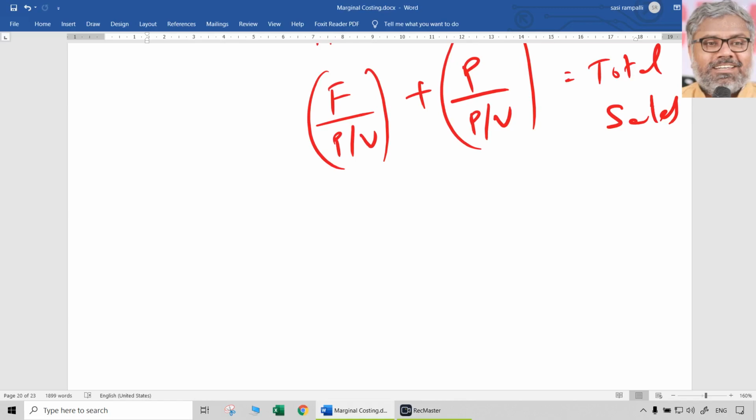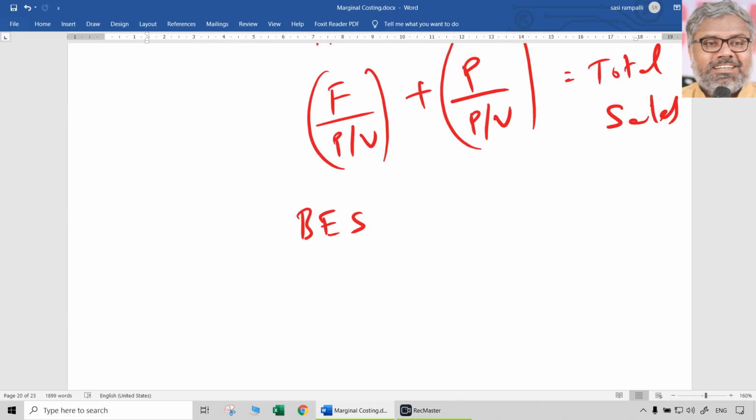Now, what is this fixed cost divided by PV ratio? That is called break-even sales. In other words, that is the level of sales in rupees where the contribution earned by the organization is only enough to cover the fixed cost. There is no profit, neither is there any loss.